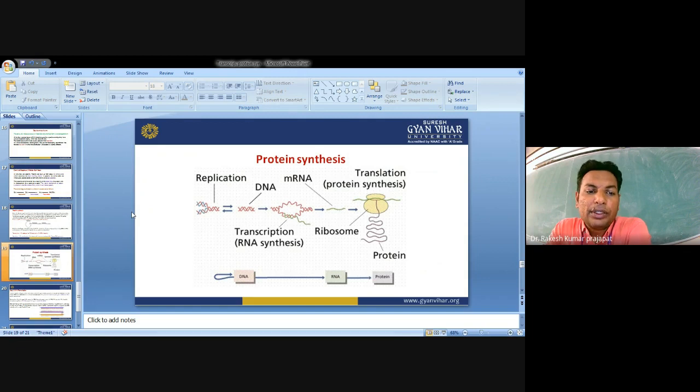If we talk about protein synthesis in eukaryotes and prokaryotes, it is a complex process where the protein is synthesized from mRNA. This is known as the translation mechanism.